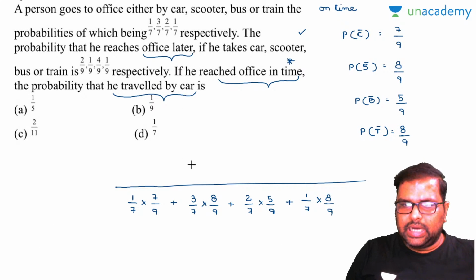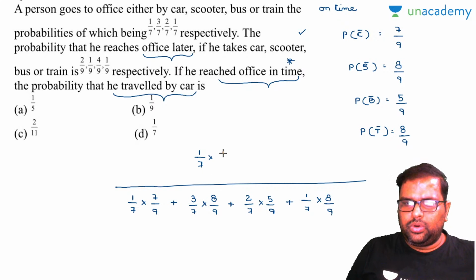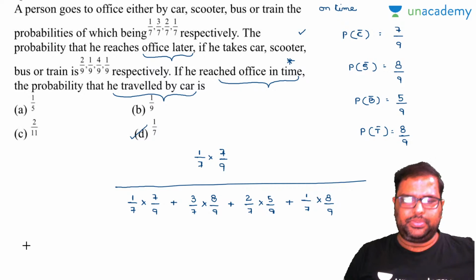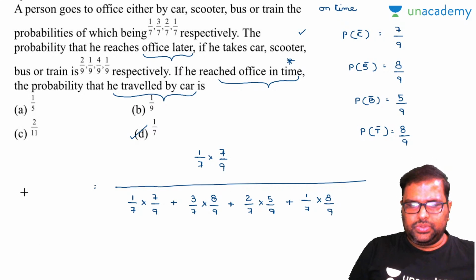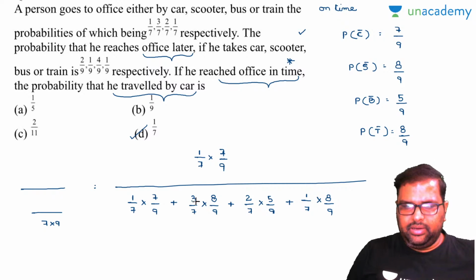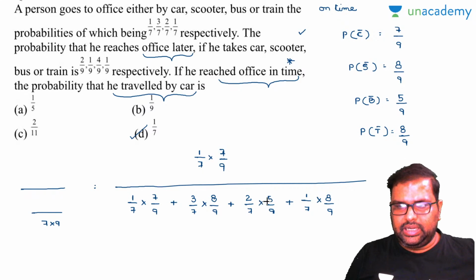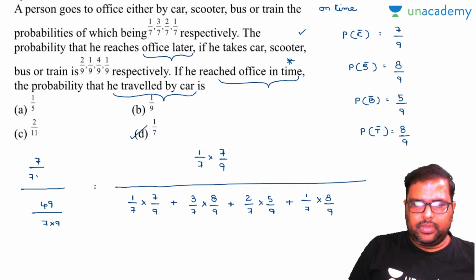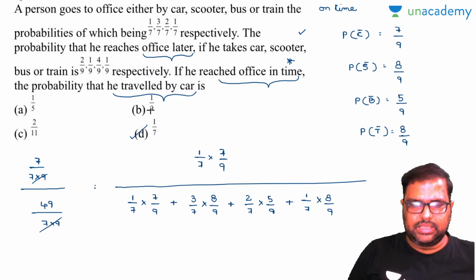So the required probability is car. You have to write down your car term: 1 by 7 into 7 by 9. Am I right? So this and this will get cancelled. At last, finally, if you solve it, you will get the D option. Let's check. Now look, your denominator will be 7 into 9. Now this will be 7, 3 eights are 24, 24 plus 7 is 31, 41, 49. Now this will be 7 by 7 into 9. So automatically your answer will be 1 by 7, your D option.